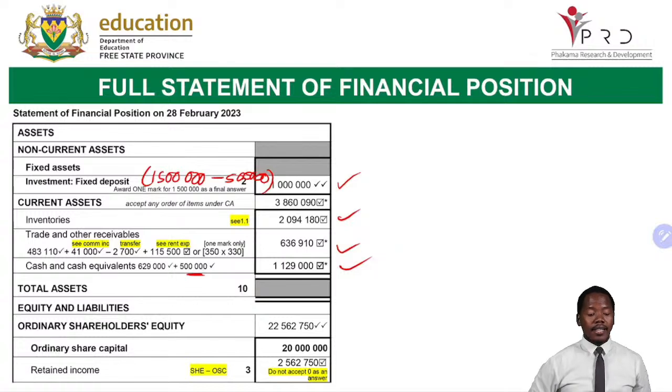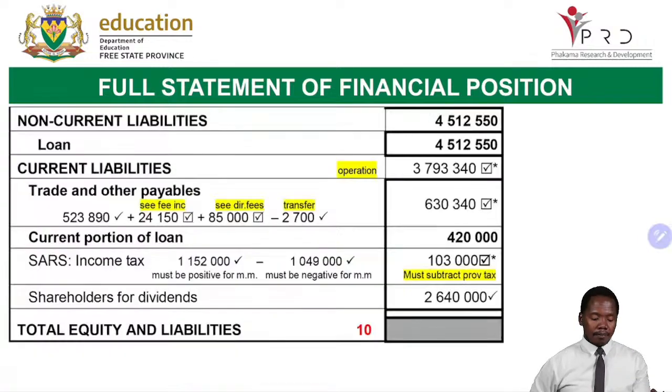For us to get the retained income, we say 22,562,750 minus 20 million, and then we get 2,562,750. So that is how we get our retained income.